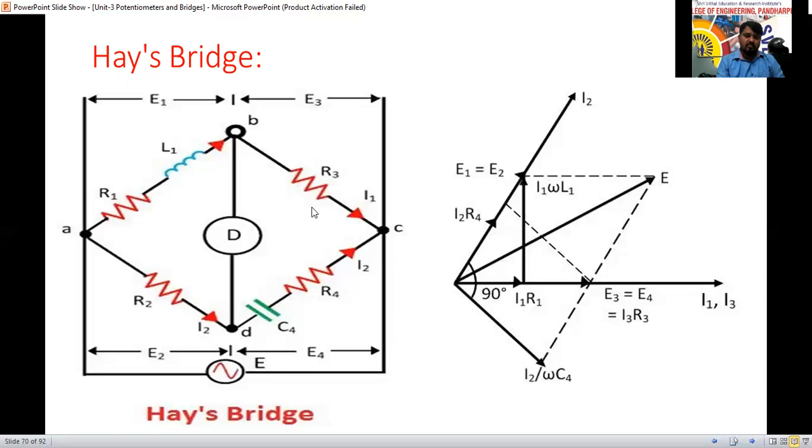But what are we going to measure by using the Hayes bridge also? Inductance or capacitance, what are we measuring here now? Which is the unknown quantity? Is it audible or not? Hello.